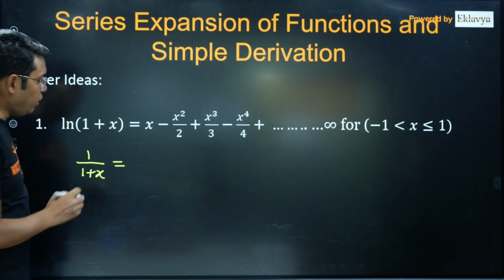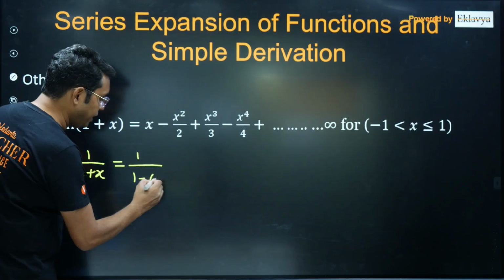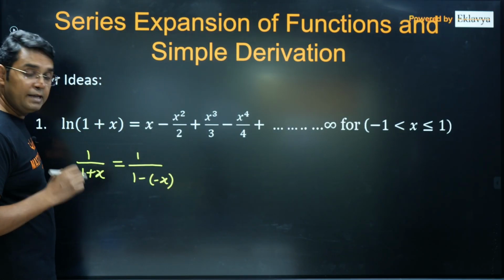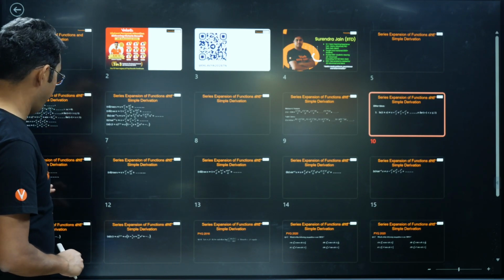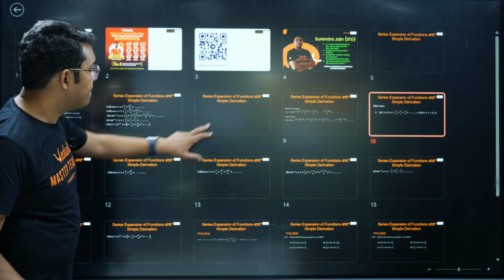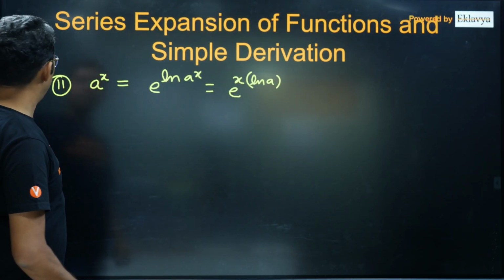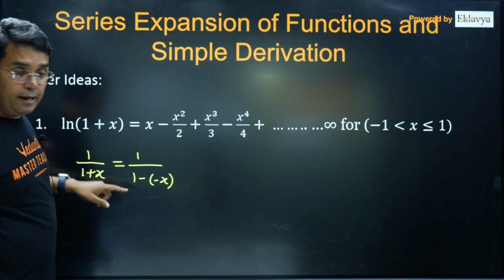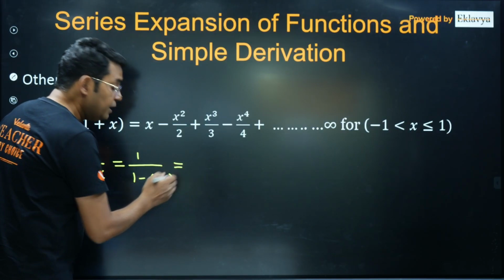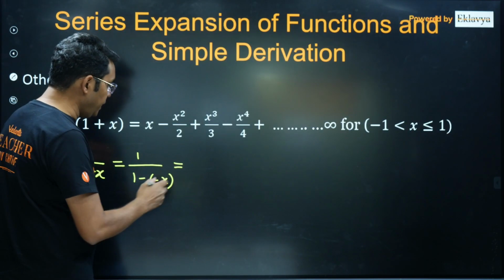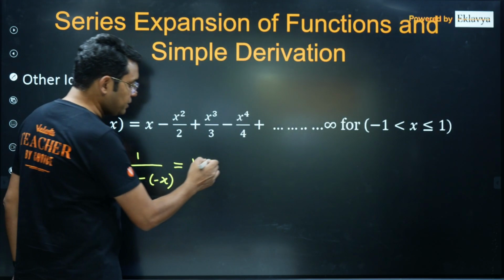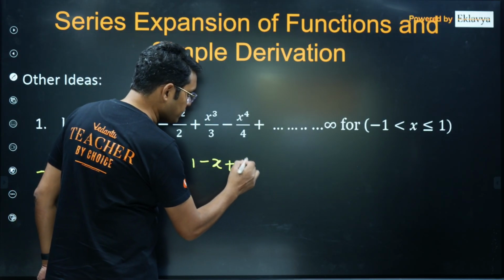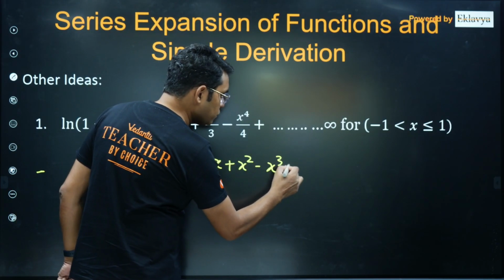And now you can think of it as 1 upon 1 minus (minus x), and then you can think of this as a sum of infinite GP whose first term is 1. Common ratio is minus x, so it will be 1 minus x plus x square minus x cube and so on